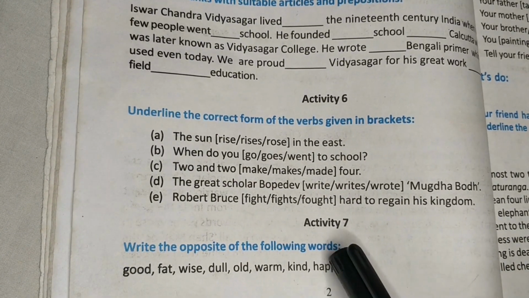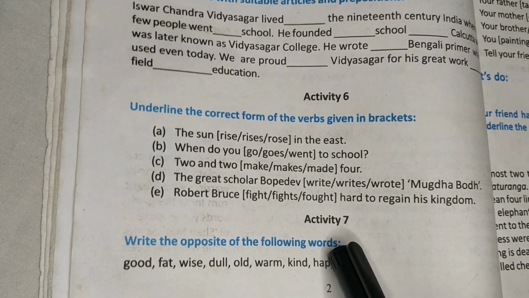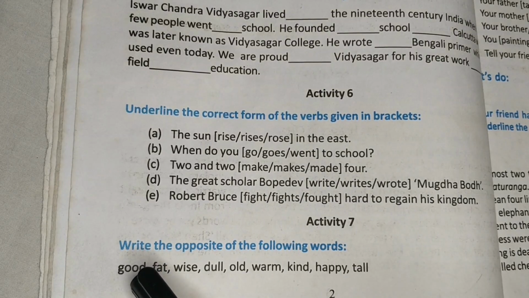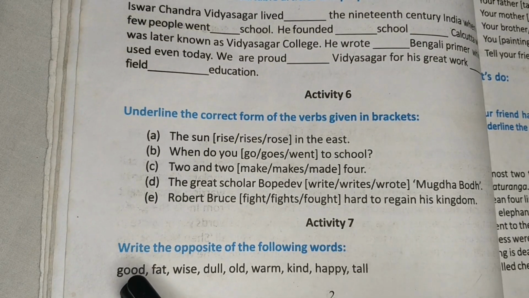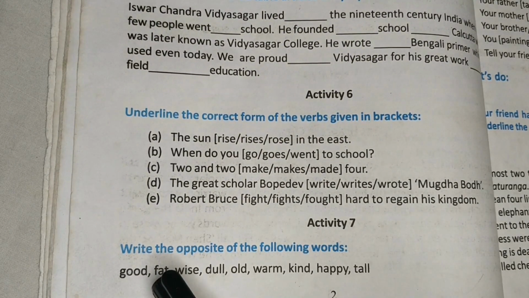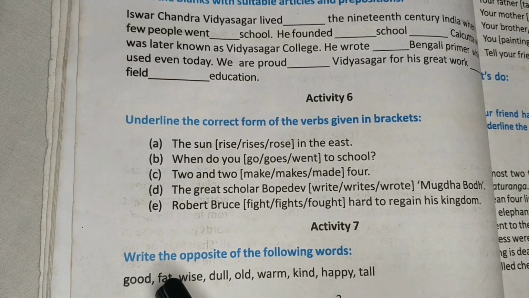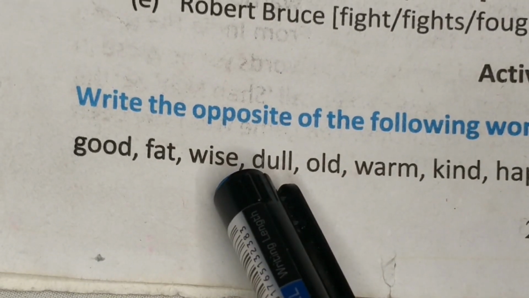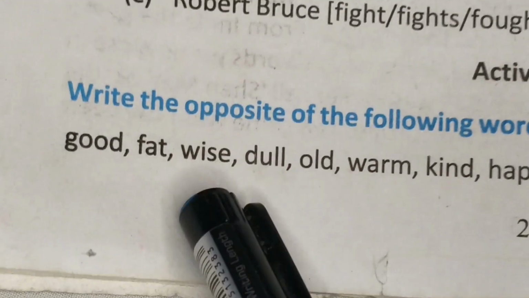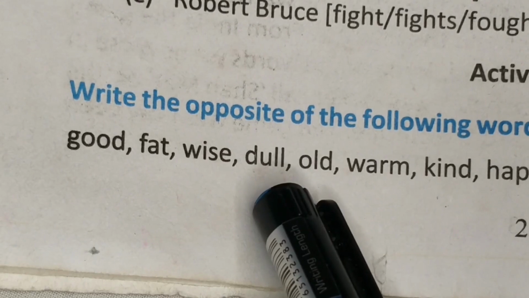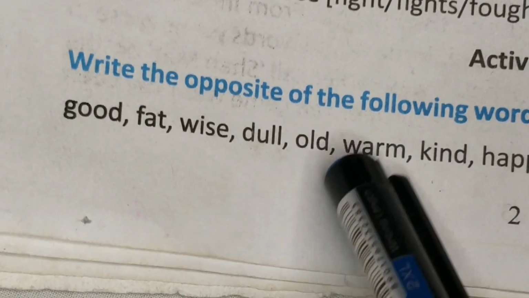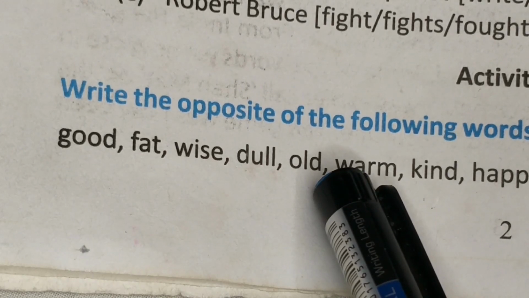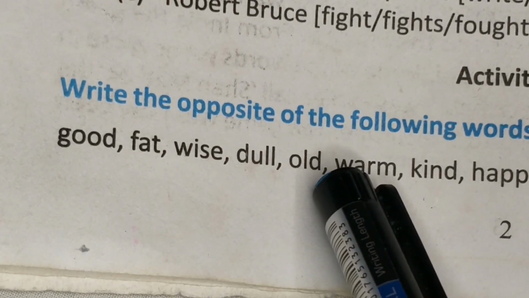Let's come to activity 7 now. Write the opposite of the following words. Opposite words we have to write. So good, very easy. Good is bad. Opposite of fat is slim, S-L-I-M, slim. Opposite of wise will be foolish, F-O-O-L-I-S-H, foolish. Dull, bright. Old. Now old can be new also. Old can be young also. New, comma,